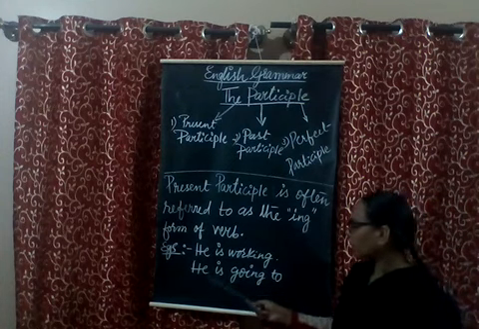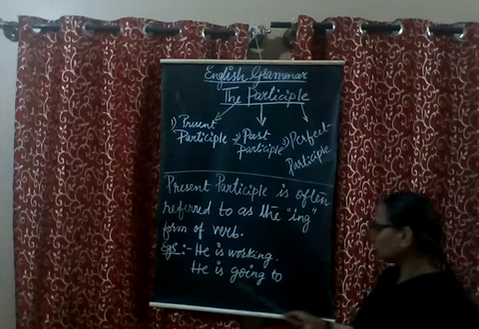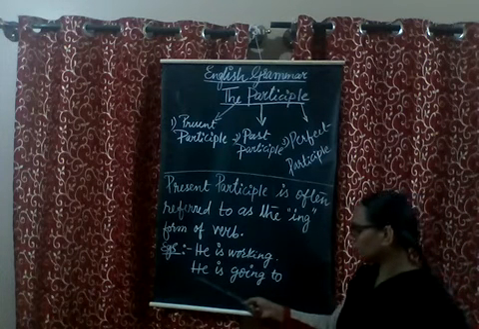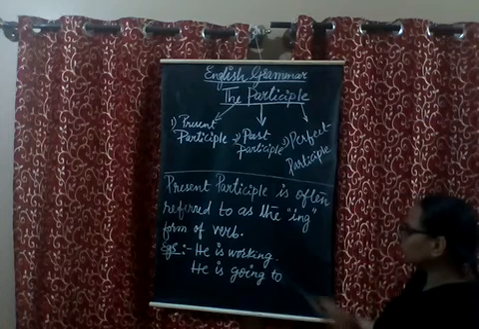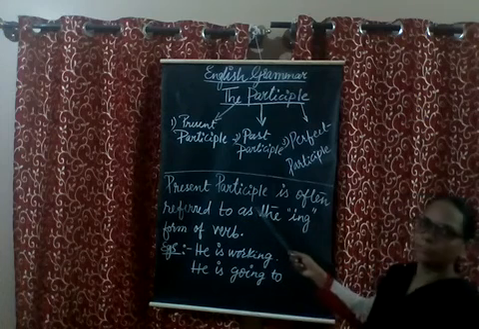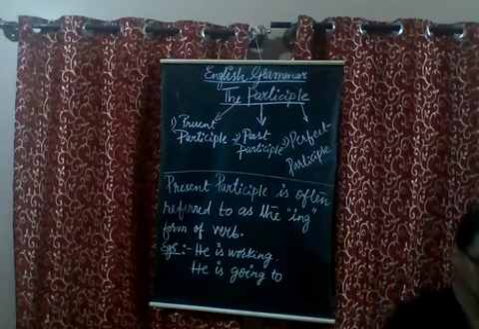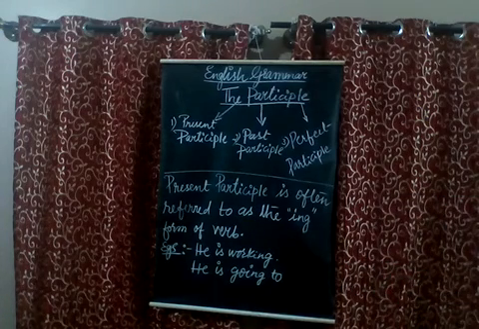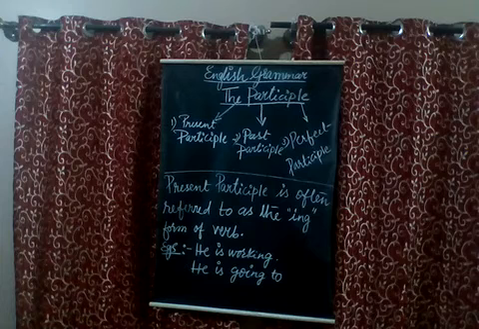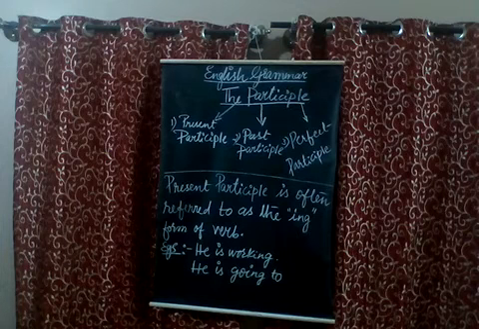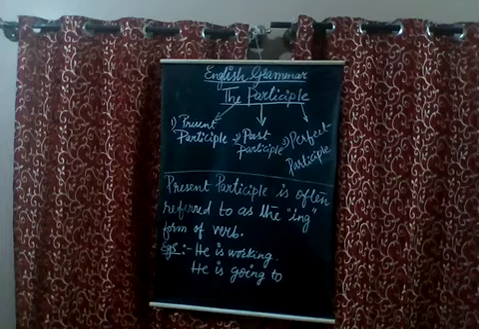Then we have added the base form of the verb along with the auxiliary verb, so it will turn into a present participle. I hope all of you are following. If you are not able to follow, you need to repeat the video once, twice, so that it will help you a lot to understand better.